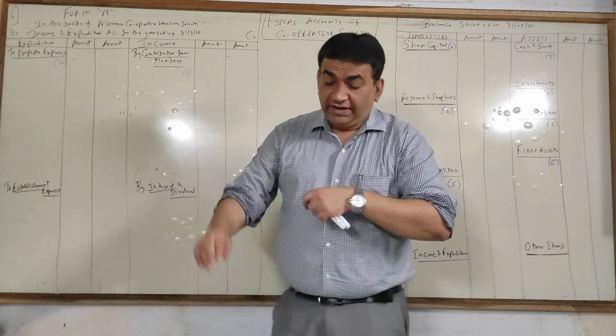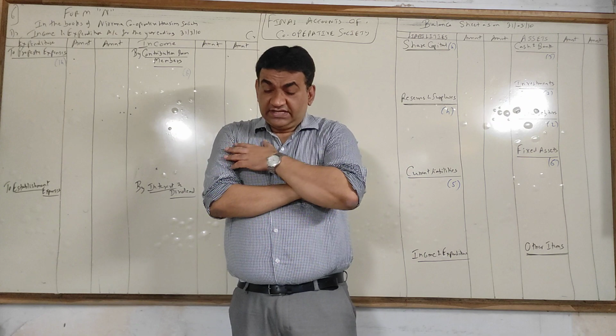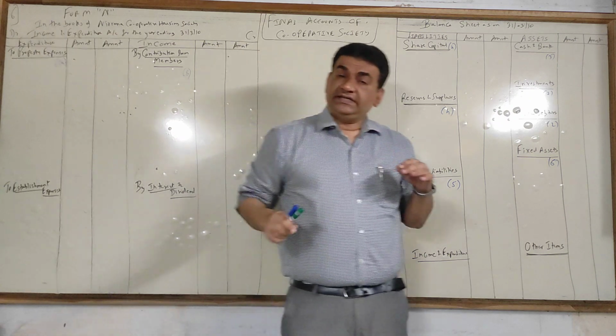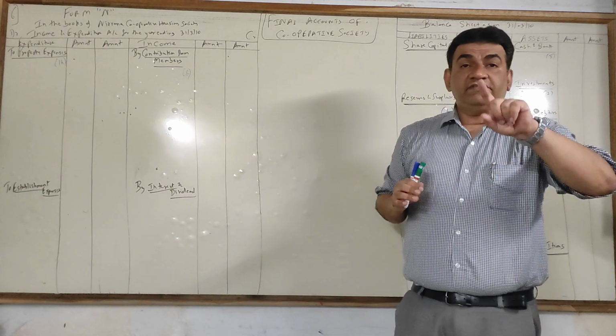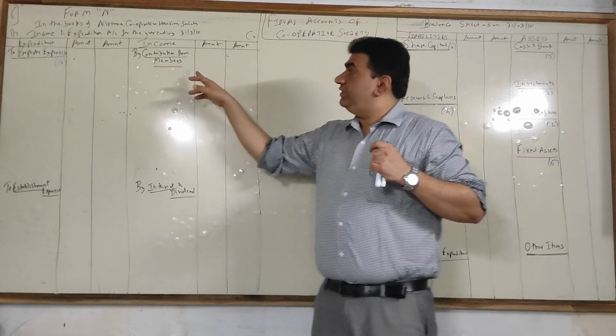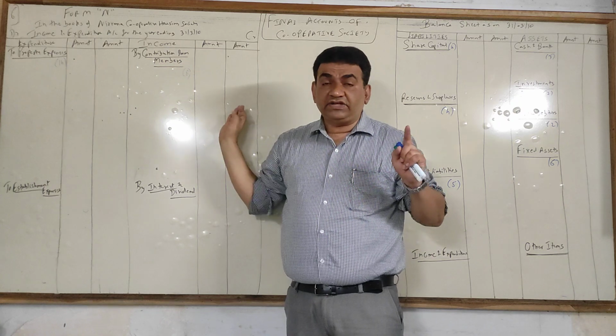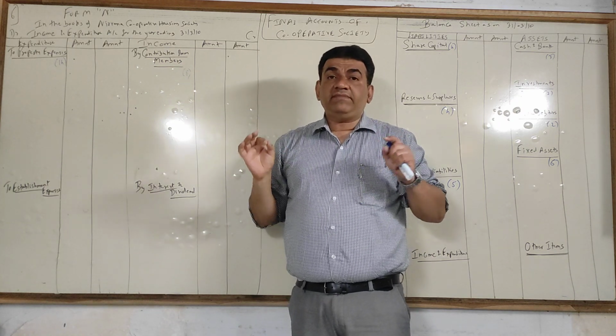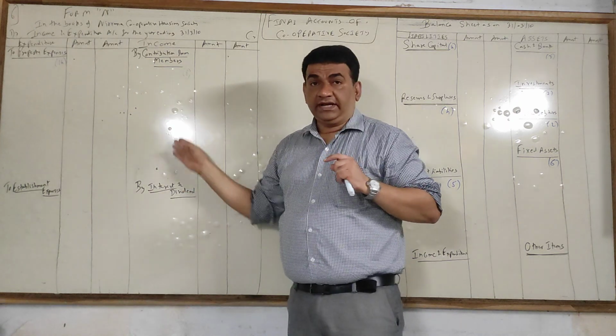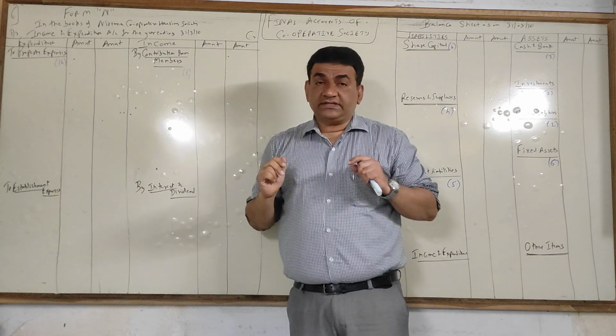Now see, coming to the credit side. If you see, there is collection from members given twice. Now we will make it very simple. We will not write it twice. What we will do? We will write by contribution from members or by collection from members, and whatever members are contributing, we will put it here. Now here there are two things.